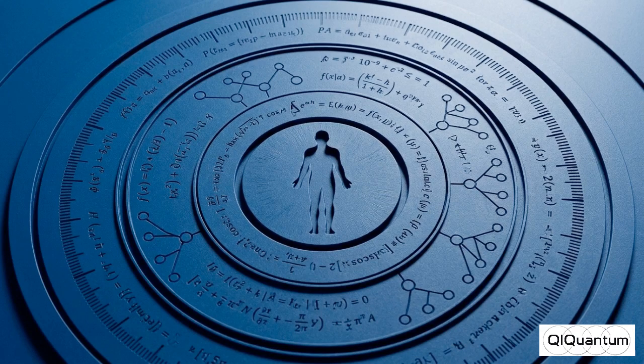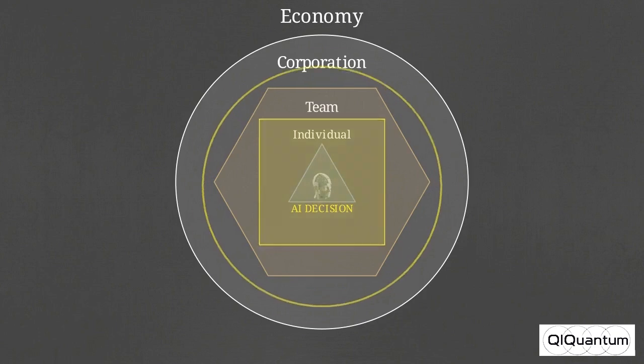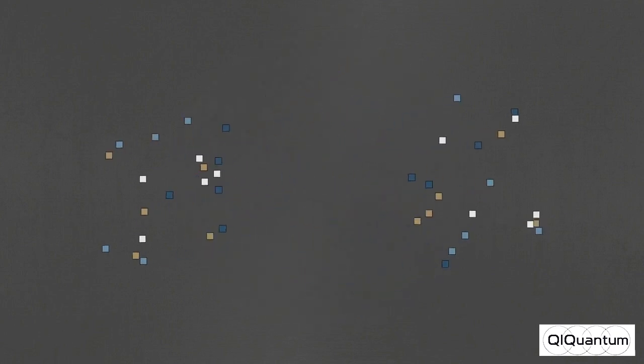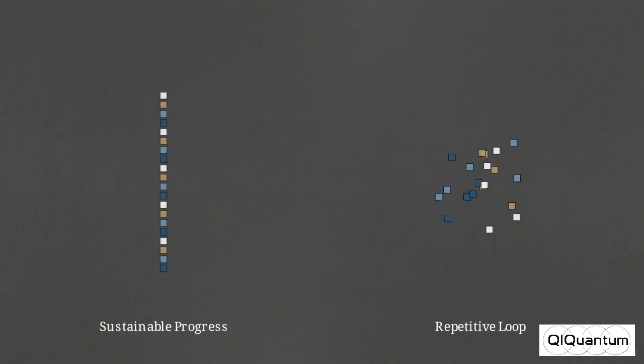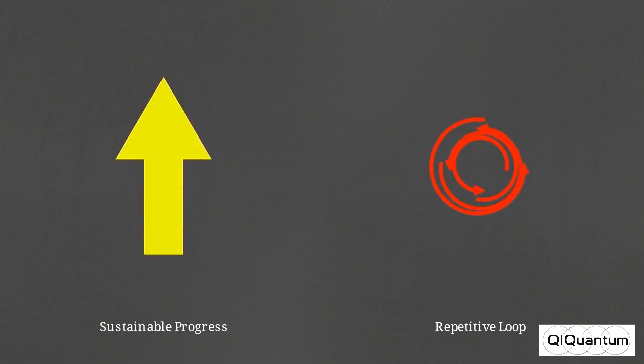The first layer of the stack addresses this. Known as the Fractal Ladder, it serves as a behavioral world model designed specifically to give AI a calculable language for nested causality. This models how organizations across all scales operate on recurring building blocks. We see translucent nested layers representing an individual, a team, a corporation, and an economy. When an AI decision node activates at the individual level, the ripple effect pushes outward, impacting larger layers. The specific sequencing of these active building blocks dictates the outcome. Depending on the sequence, the entire system will either progress sustainably or fall into a regressive, repetitive loop.